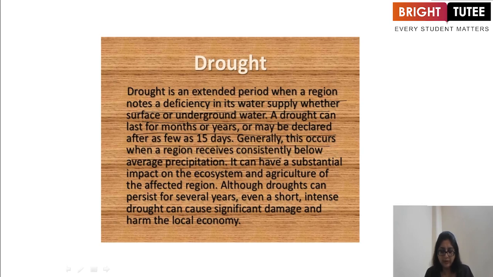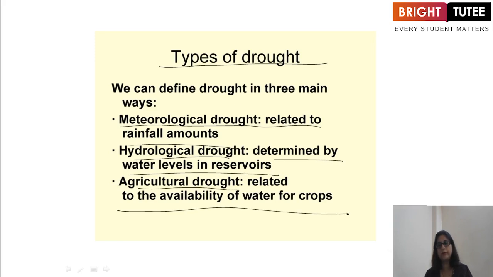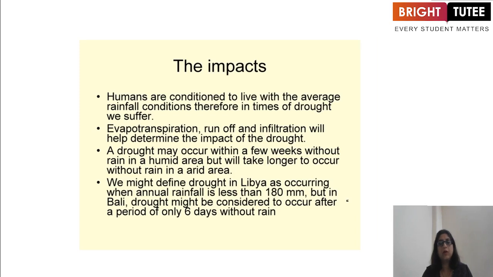Generally, this occurs when a region receives consistently below average precipitation, that means rain, when there is very less rain, and it can have a substantial impact on the ecosystem and agriculture of the affected region, although drought can persist for several years. Even a short intense drought can cause significant damage and harm the local economy. Now, types of drought. We can define drought in three main ways: meteorological drought, which is related to rainfall amounts; then hydrological drought, determined by water levels in reservoirs; and agricultural drought, which is related to the availability of water for crops.